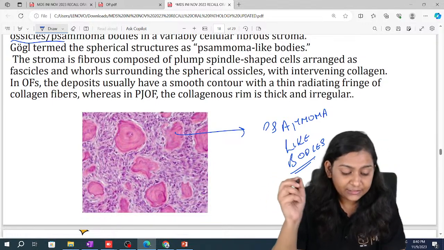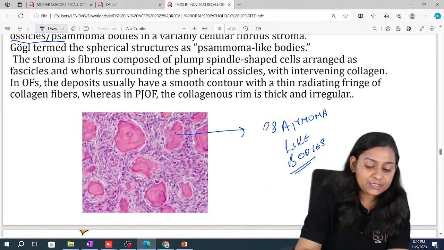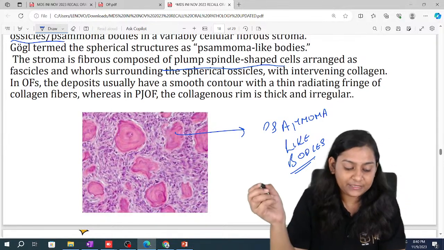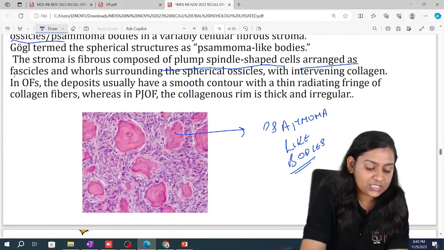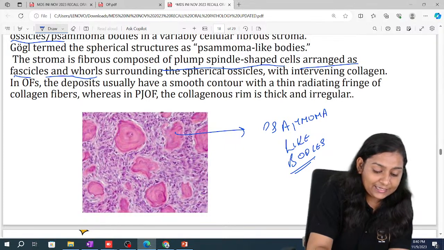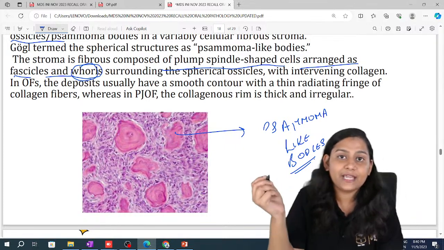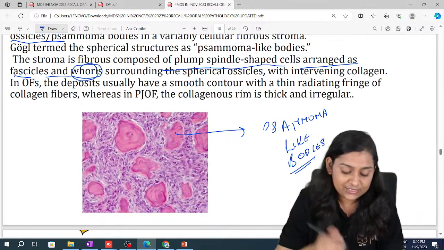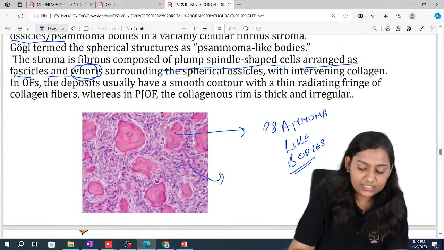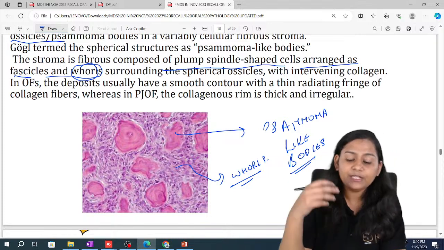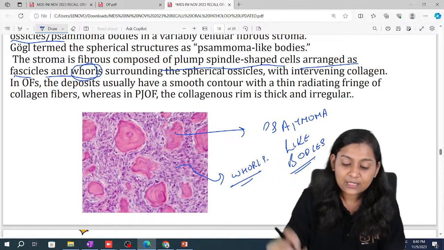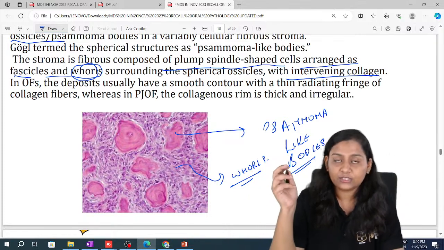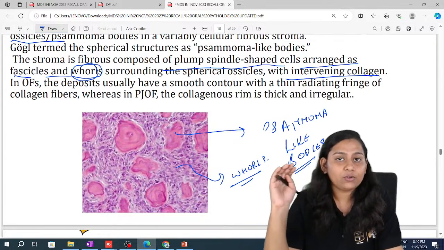Now here, the fibrous stroma is composed of plump spindle cells. These are arranged as fascicles and whorls. I think this was there in the option, that these cells are arranged in a whorl pattern. Whorl pattern surrounding these spherical ossicles with intervening collagen. Now this is our psammomatoid ossifying fibroma.